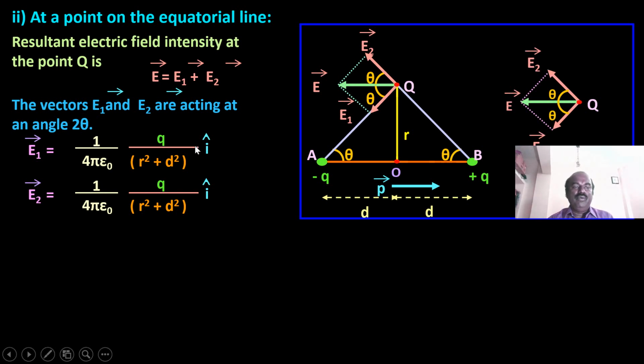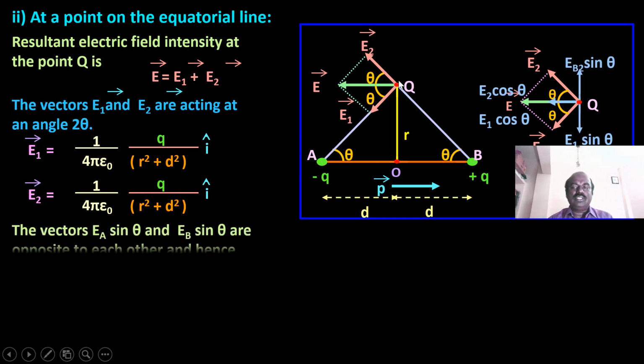Now the resultant of these two fields will be the electric field strength due to the dipole. Now E1 is 1 by 4 epsilon 0 q by r square plus d square, because the distance of plus q to this point Q is the hypotenuse of the triangle QOP, which is r squared plus d squared. Similarly, due to the minus q charge, we will have the E2 value. Just see the diagram here.